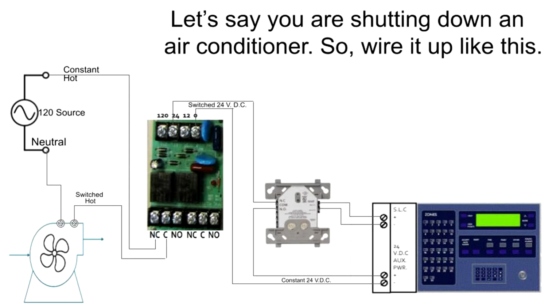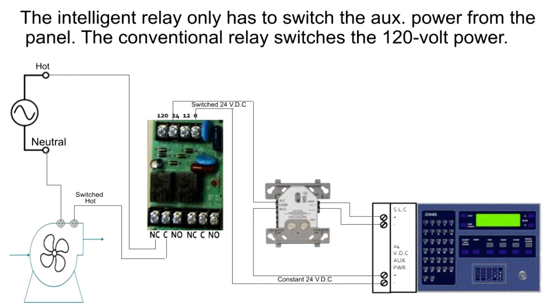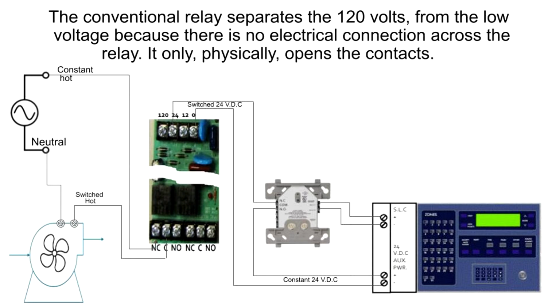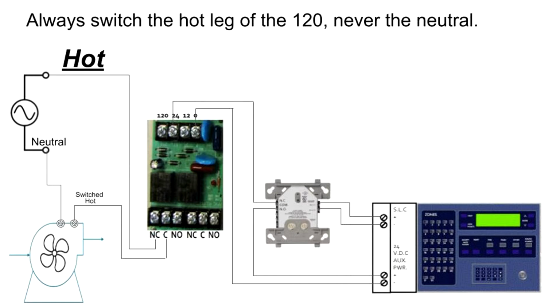Let's say you are shutting down an air conditioner. So, wire it up like this. The intelligent relay only has to switch the auxiliary power from the panel. The conventional relay switches the 120 volt power. The conventional relay separates the 120 volt from the low voltage because there is no electrical connection across the relay. It only physically opens the contacts. Always switch the hot leg of the 120, never the neutral.